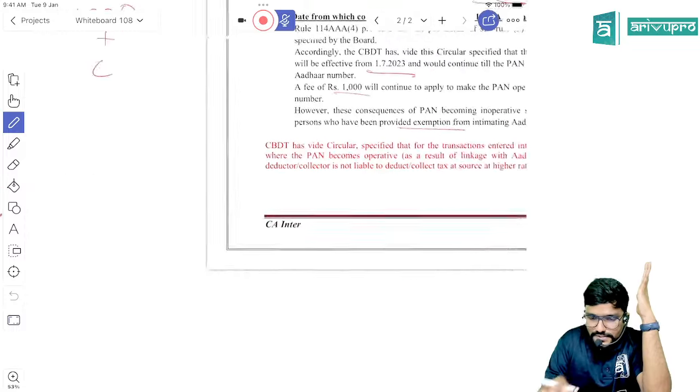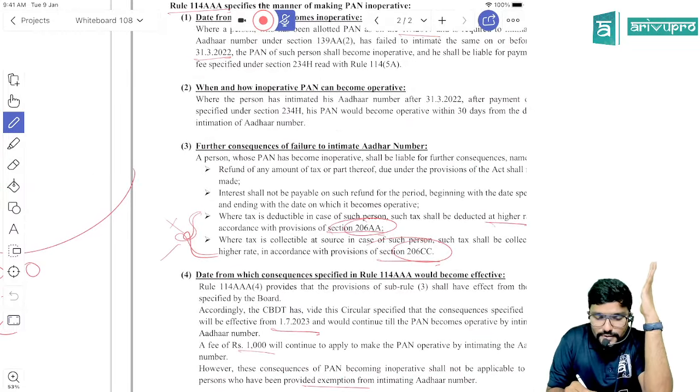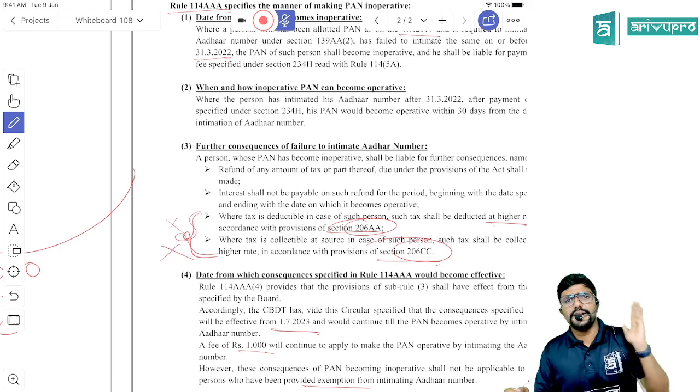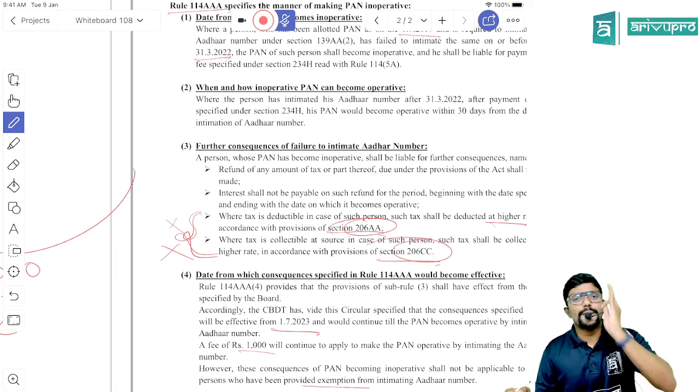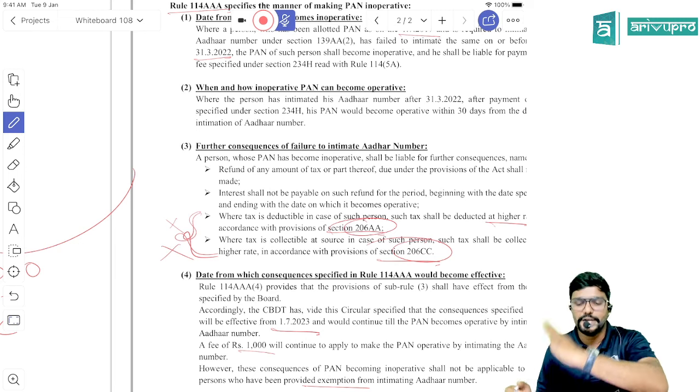For the transaction which is entered on or before this date, these two consequences will not be applicable, guys. These two consequences will not be applicable for any payments made or for any sales made up to 31st March 2024.